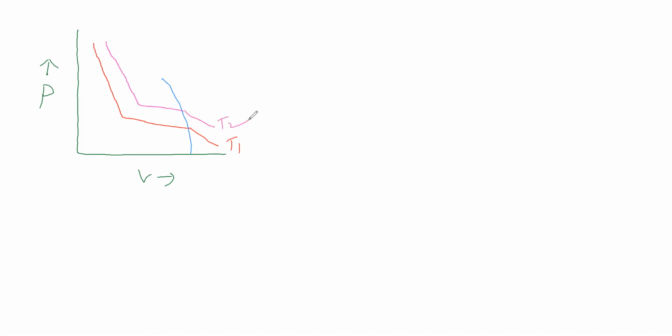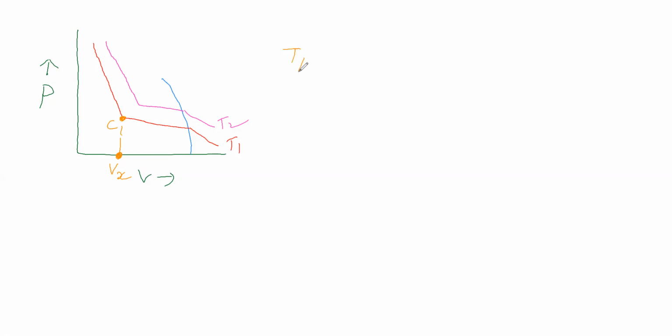Now when the temperature is T1, the corresponding volume, suppose we take this as Vx. At this volume, at this point, carbon dioxide is completely in liquid state.